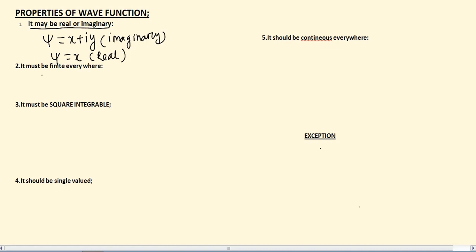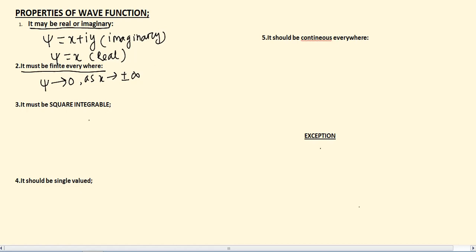Next one is psi must be finite everywhere. In other words, we can say that psi must be converging. Mathematically, we can write psi tends to 0 as x tends to plus minus infinity. So psi is always 0 at infinity, which says non-existence of particle at infinity.